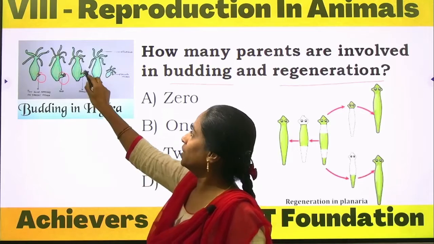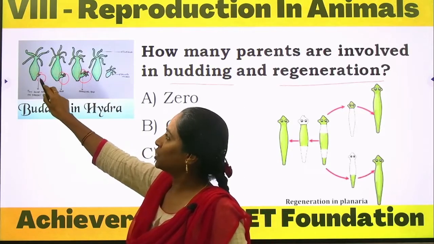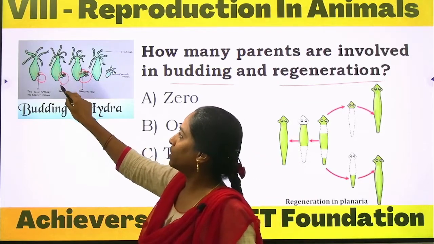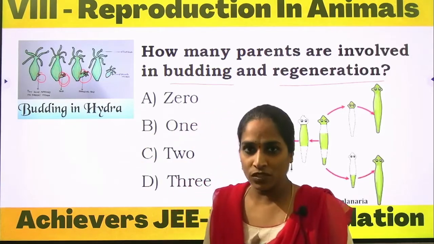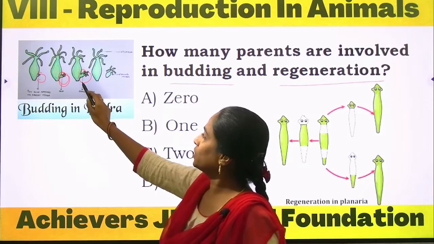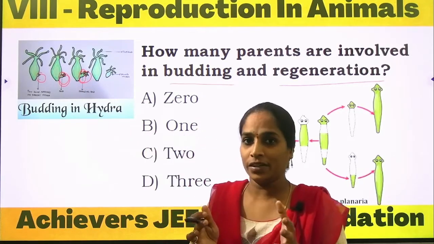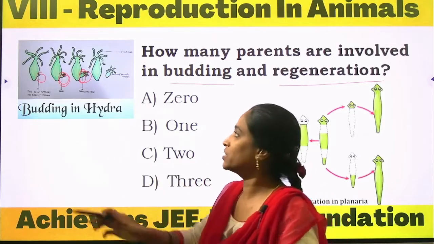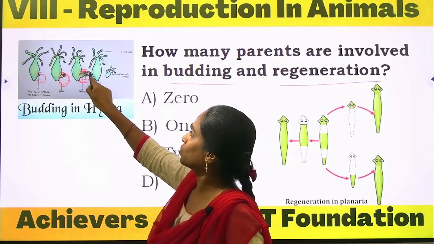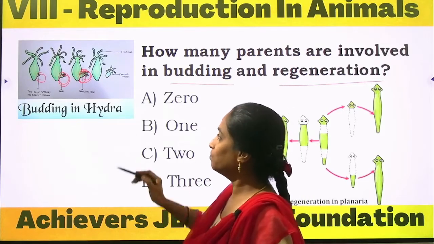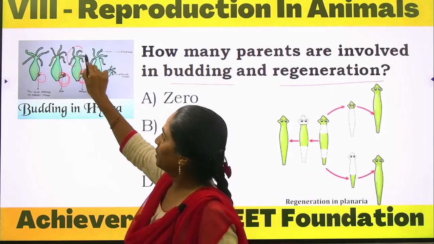And coming to the growing bud, in the first stage we can't observe the tentacles on the hydra, and here we can observe a slight development of the tentacles. And coming to the third figure, the growth of the body is seen abundantly compared with the previous ones, and the tentacles are also formed and ready to develop into an individual like the parent.